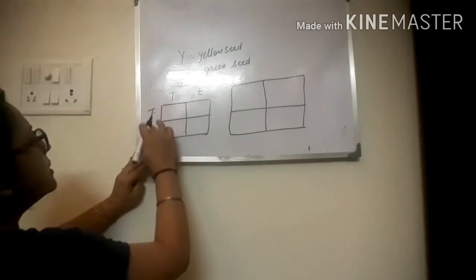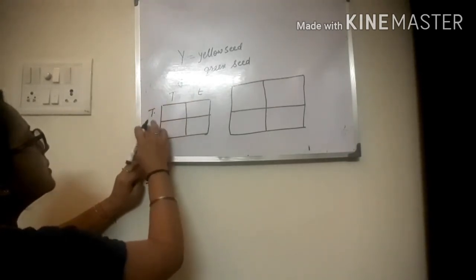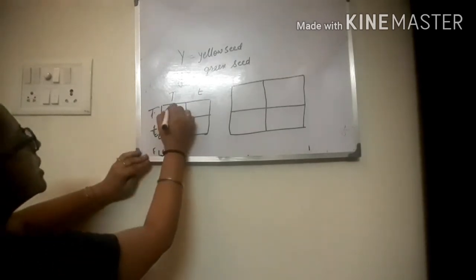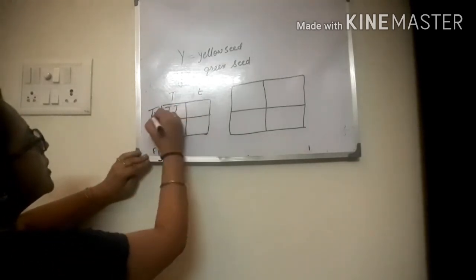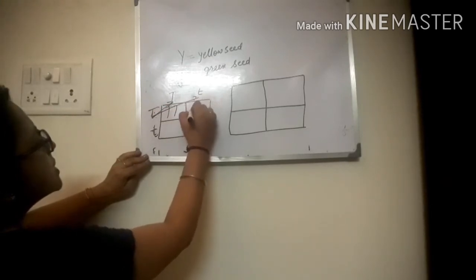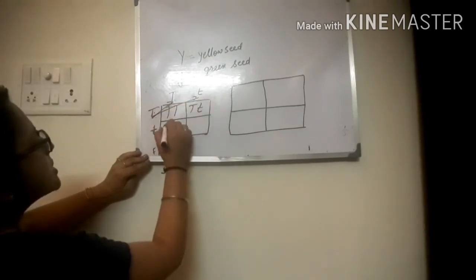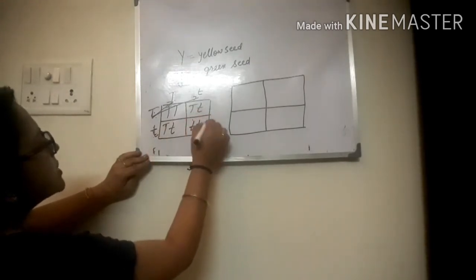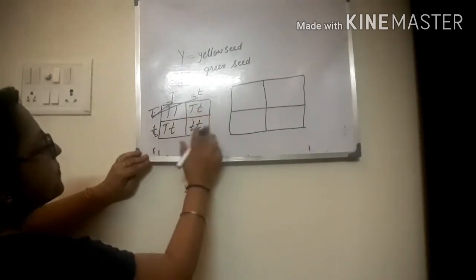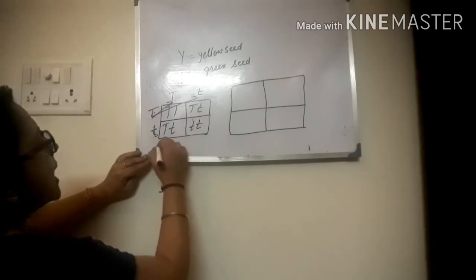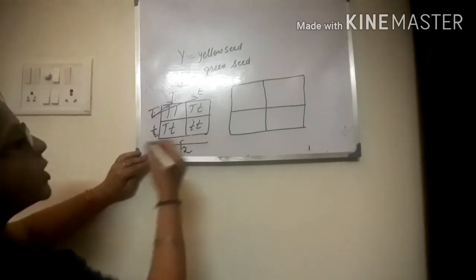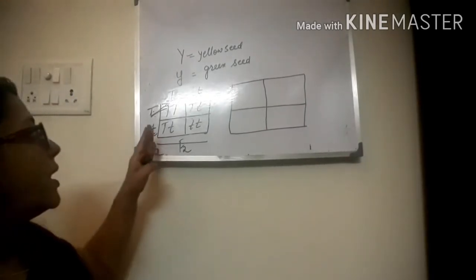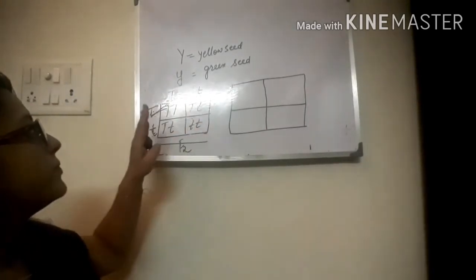So we are getting TT, TT, and crossing them with each other we get TT, and small t. This is the F2 or second filial generation. In this way you got the results.